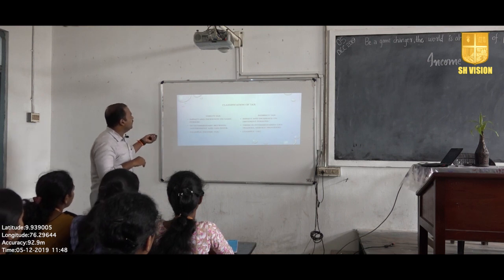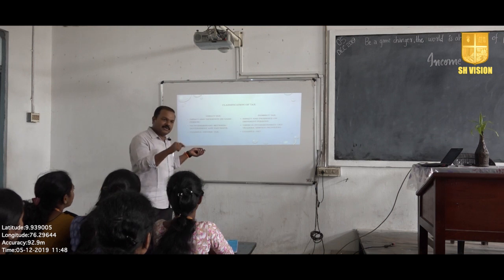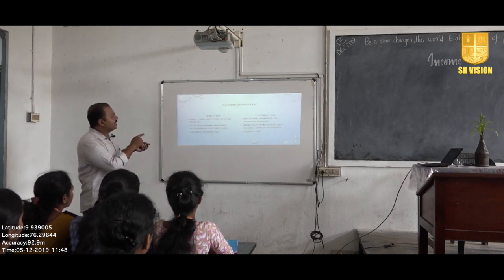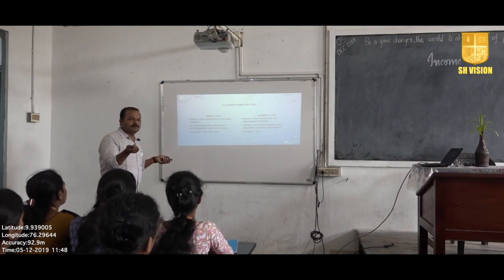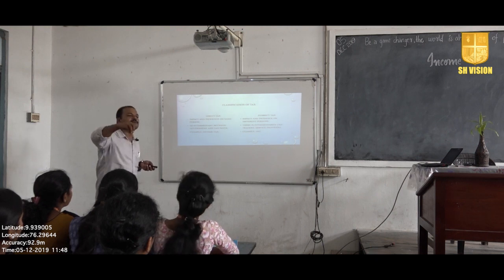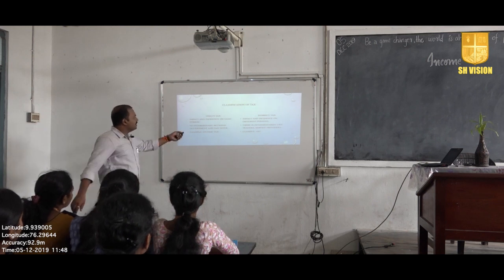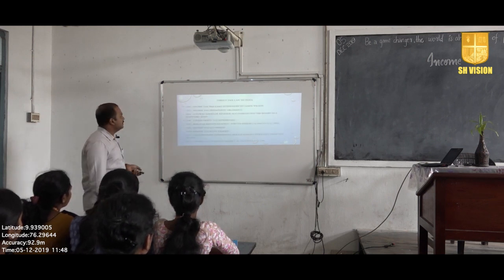Look at the second point: no intermediary between the government and the taxpayer. You yourself will pay the taxes directly to the government, and that is why it is called direct tax. Whereas in indirect tax, there is an intermediary. As I told you, the shopkeeper, for example, is an intermediary. You buy the commodities, you pay your GST or your tax to the shopkeeper. The shopkeeper will ultimately pay it to the government. Examples are income tax as well as GST.